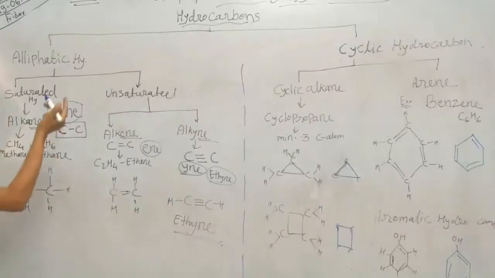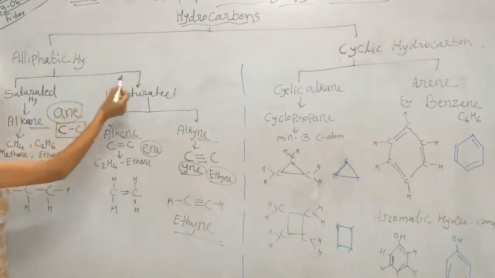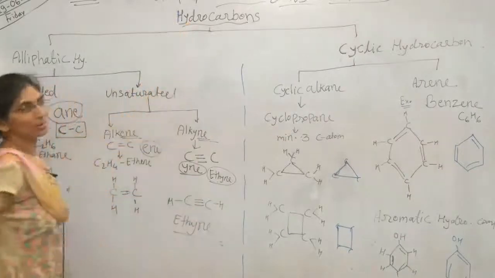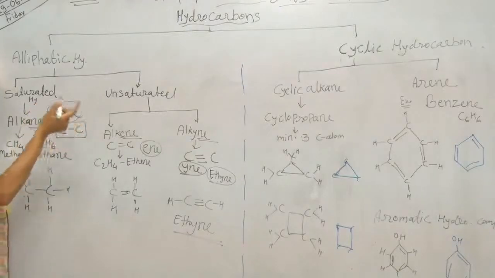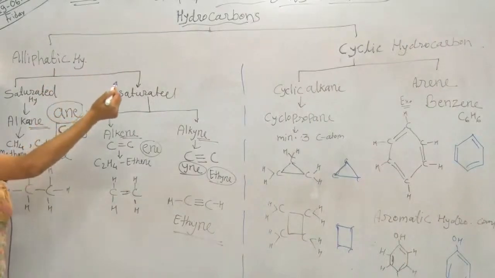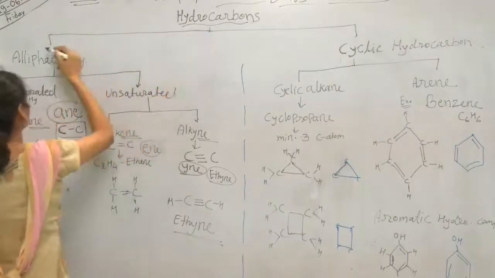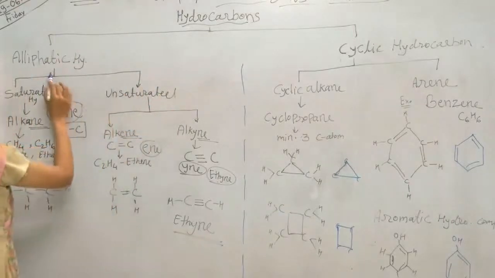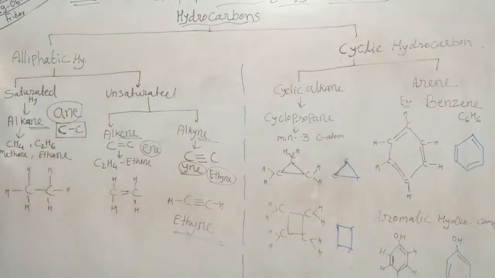Good morning students. Today we will see our chemistry chapter number 4, carbon and its compound. Under this chapter in last lecture we have seen about hydrocarbons. So what is meant by hydrocarbon? Hydrocarbon means the compounds in which carbon and hydrogen combine to give some compound, that is called hydrocarbon. So the hydrocarbon is divided into two types mainly. One is aliphatic hydrocarbon and second is cyclic hydrocarbon.